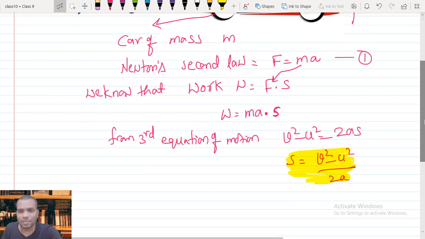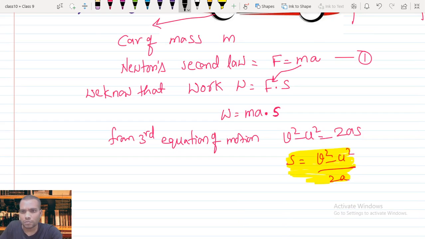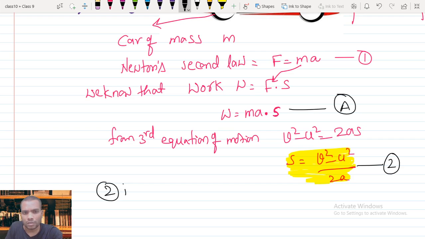Now let's substitute this equation 2 into equation A.